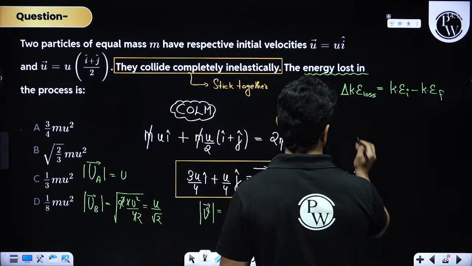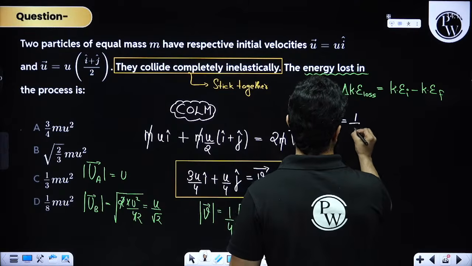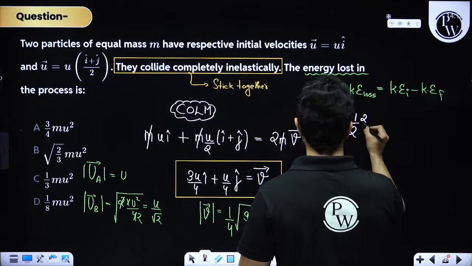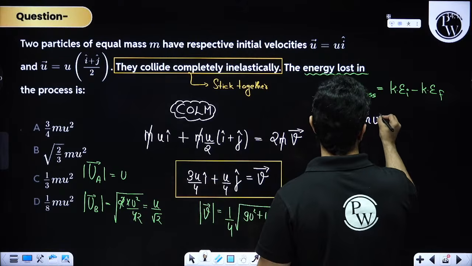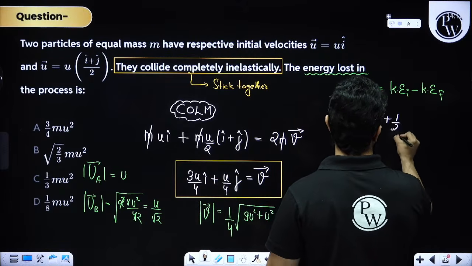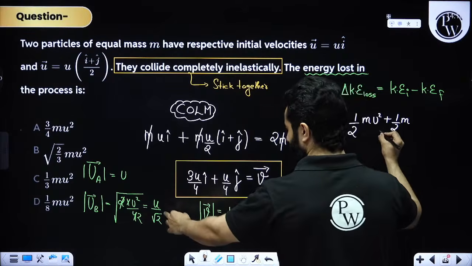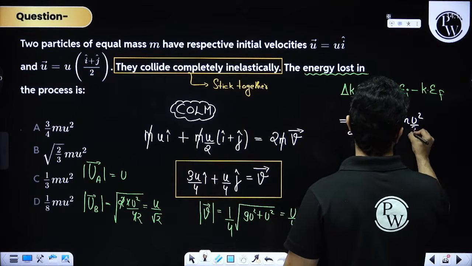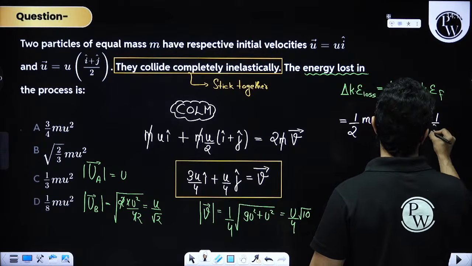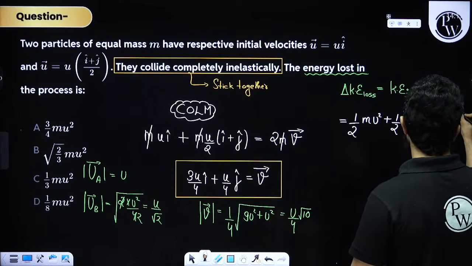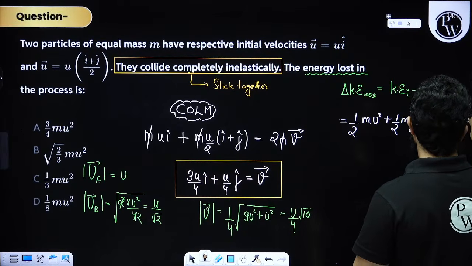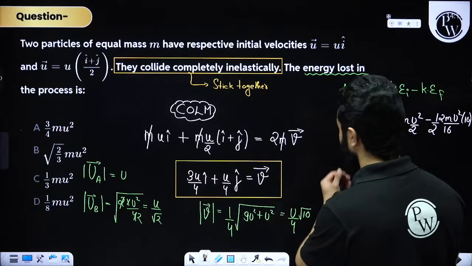So we are going to get half m u square plus half m u square minus half 2m into u square, and then you can solve this equation.